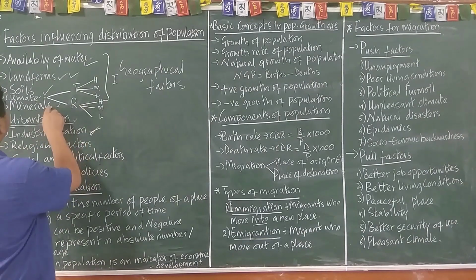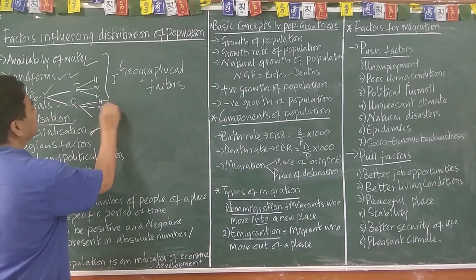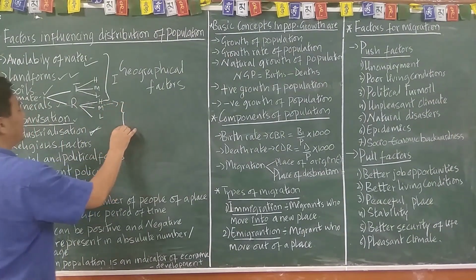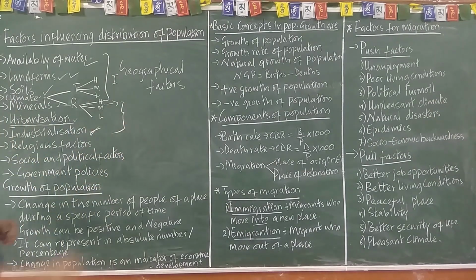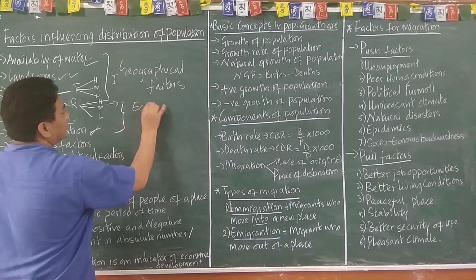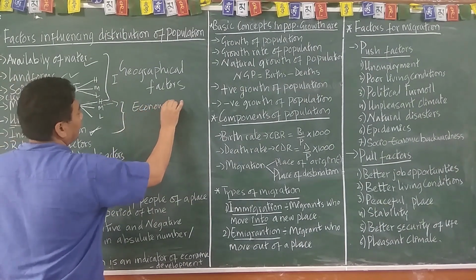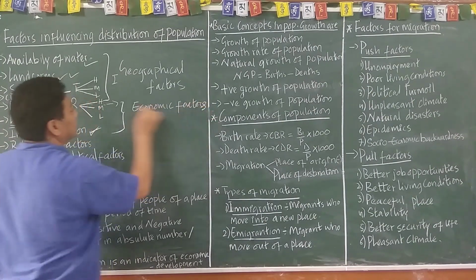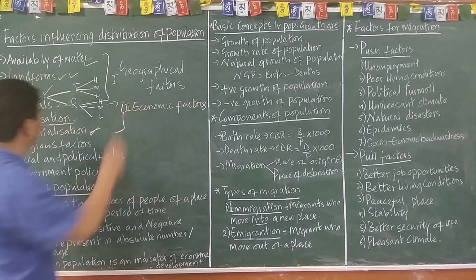And these three, mineral, urbanization, and industrialization, come under the economic factors. This is number 2.